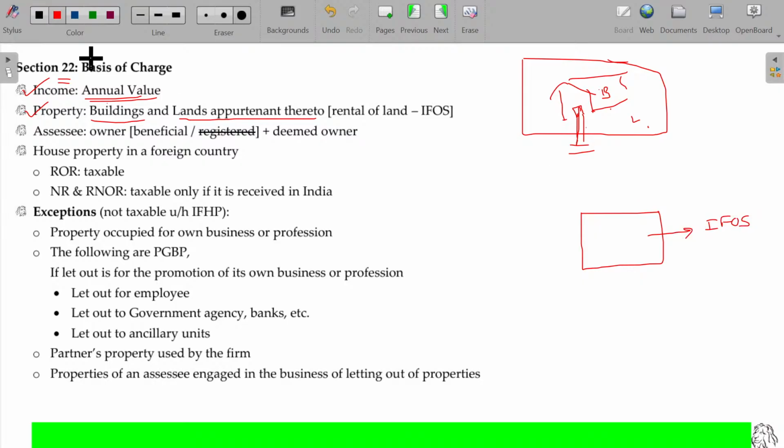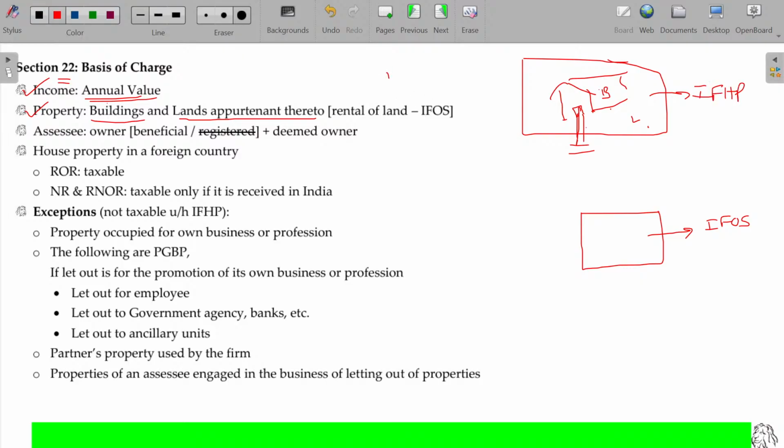So if you are letting out only land and getting the money, that will be considered as income from other sources. If it is the land appurtenant thereto, then it's called rental income. Land appurtenant thereto is nothing but land in association with the building. Any path approaching the road and within the compound area will all be considered as land appurtenant thereto. That building along with the land appurtenant thereto, if you are letting out, will be considered as income from house property.